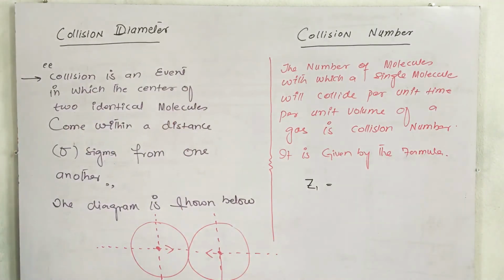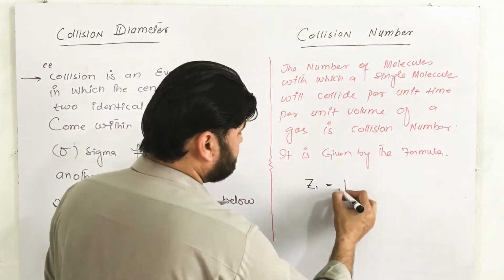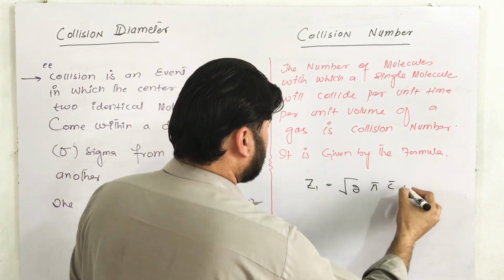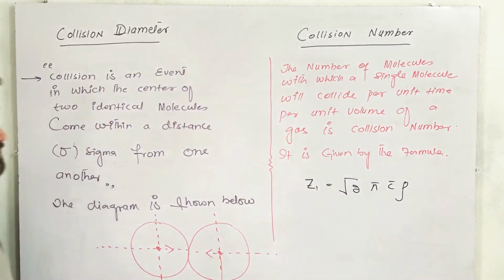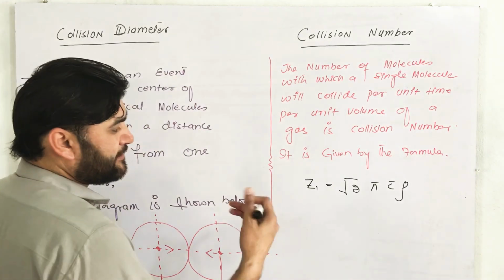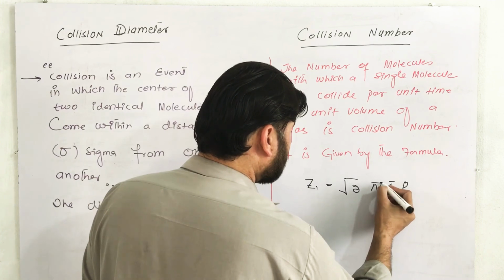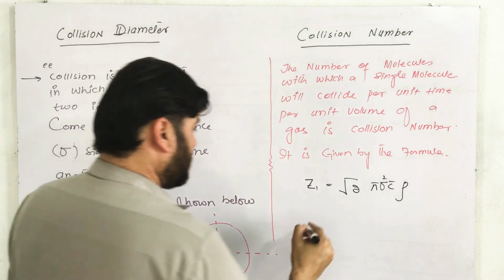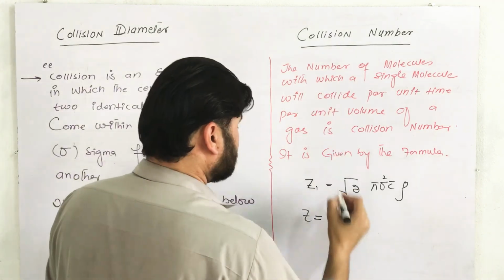So it is represented by Z. The formula is Z = 2 under root 2, pi, C bar, and rho. The last symbol is rho, which is for the density. The most important term is sigma: whenever there is a sigma, you will write sigma with a square, because sigma squared is in the answer, where Z is the collision number.